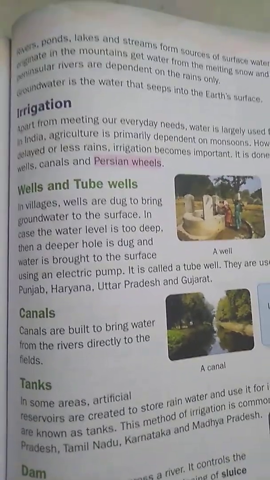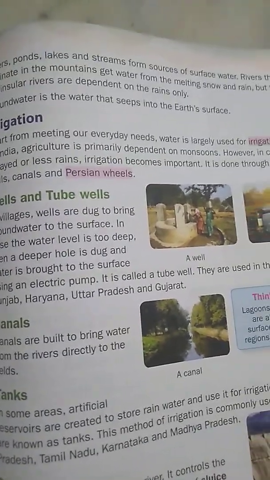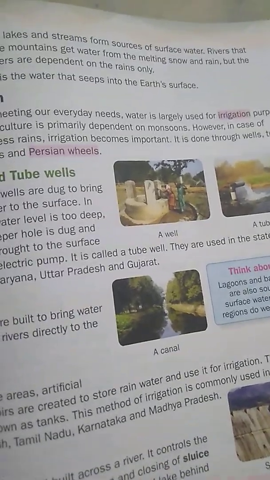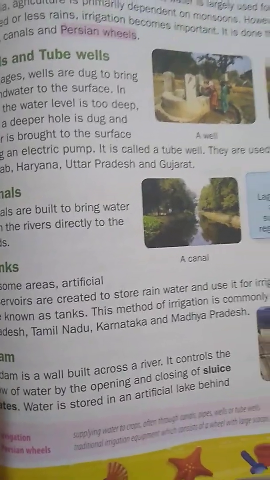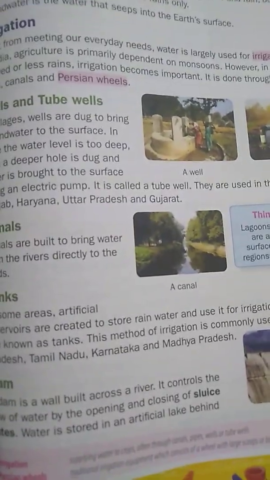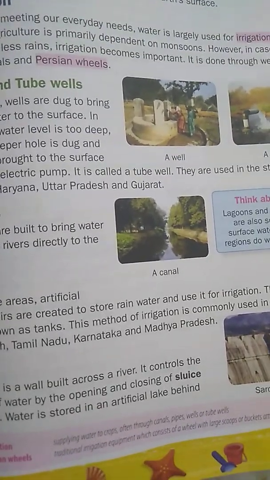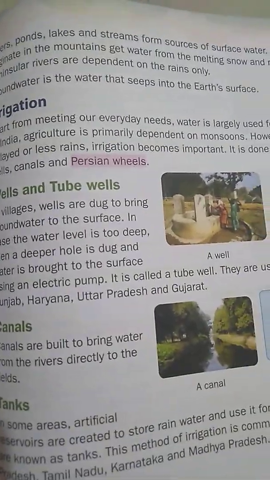Irrigation. Apart from meeting our everyday needs, water is largely used for irrigation. What do you mean by irrigation, children? Irrigation means supplying water to crops, often through canals, pipes, wells or tube wells. So, apart from meeting our everyday needs, water is largely used for irrigation purposes.